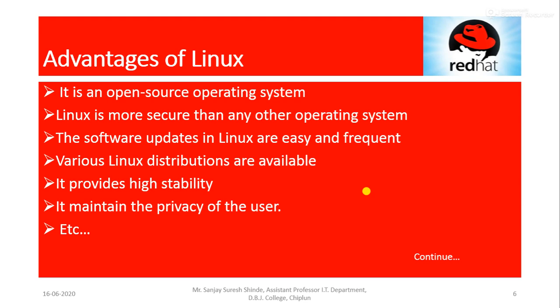Means automatically the Linux kernel manages the slowdown problems, okay. Again, it maintains the privacy of the users, right. See, in Linux, whatever the user related data, even the passwords, means the login credentials related data of the users, is also stored in an encrypted format, so it maintains the privacy of the users also. There are a number of advantages of Linux, like it is network friendly. Then the performance of Linux is much higher than any other operating system.